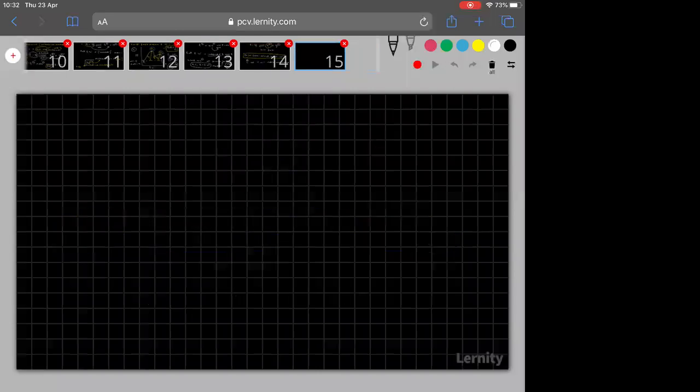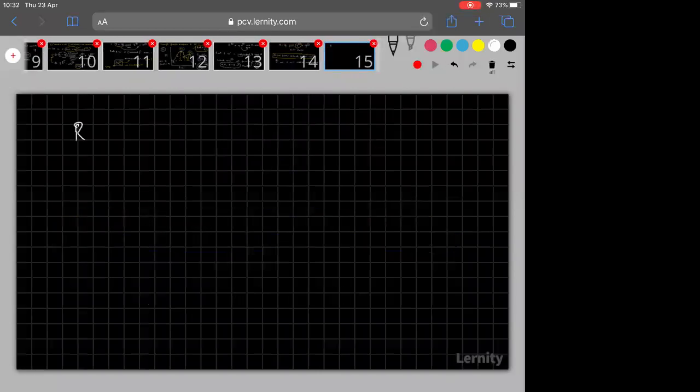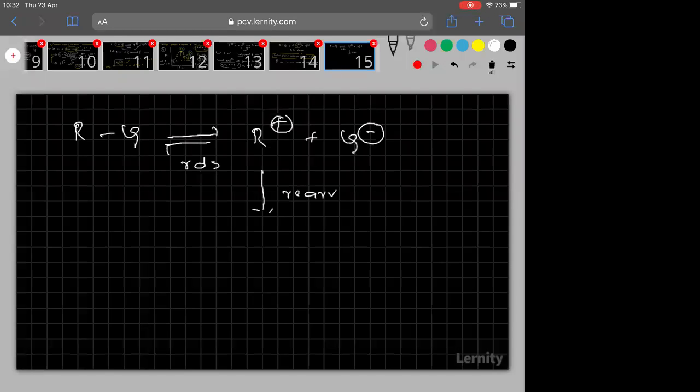Now, one more important thing I want to discuss here. For example, here R is bonded to the leaving group. In the RDS step, first of all, carbocation is formed, am I right? Then the leaving group is formed. Now, let us think this carbocation is undergoing rearrangement. Then we got the second carbocation. This is the first carbocation, this is the second carbocation. Let us call them R1 and R2. Remember, R2 is formed after rearrangement, R1 before rearrangement.